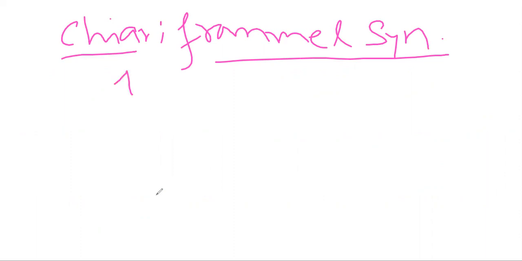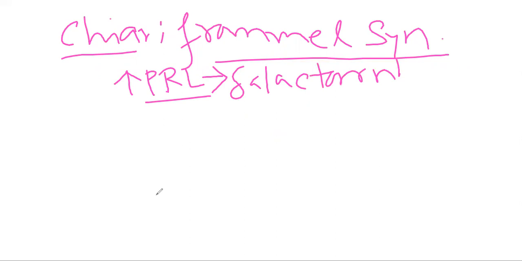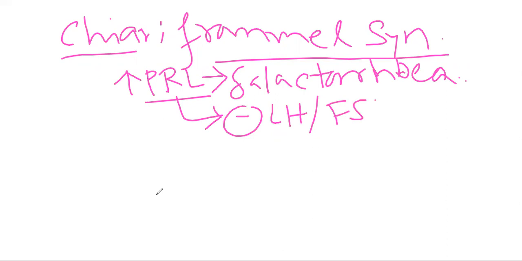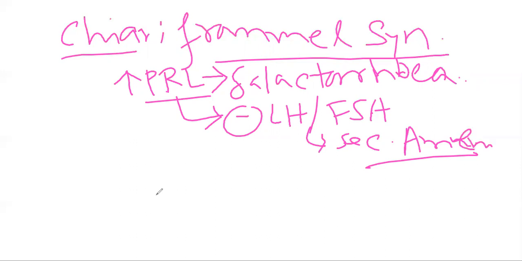Simply, a higher prolactin level will be produced, and this prolactin level will produce galacturia, excessive milk secretion. Another effect is that increased prolactin level also inhibits the LH and FSH. So if the LH FSH level is reduced, that will lead to secondary amenorrhea. So secondary amenorrhea and the galacturia, both these two things can happen in the Chiari-Frommel syndrome.